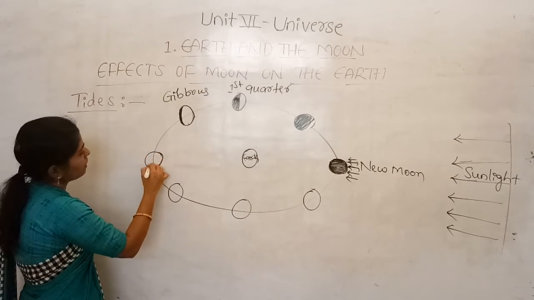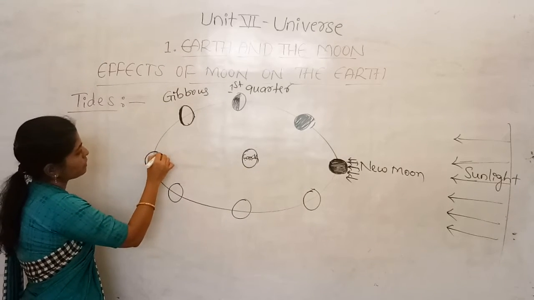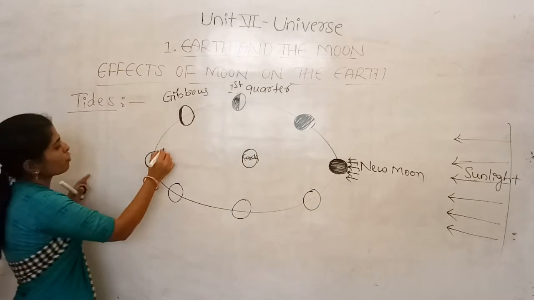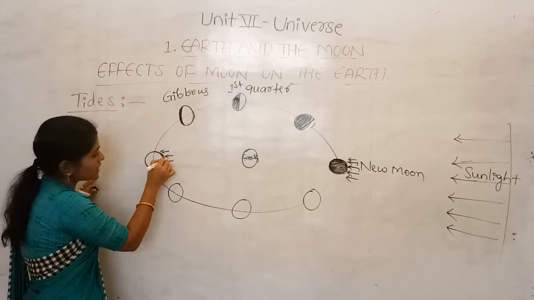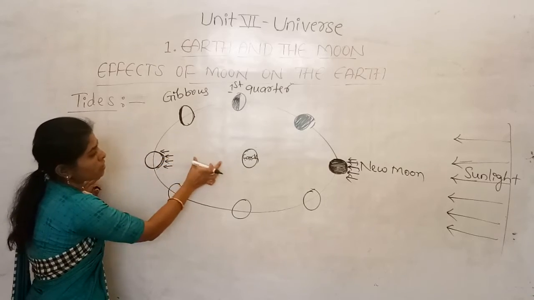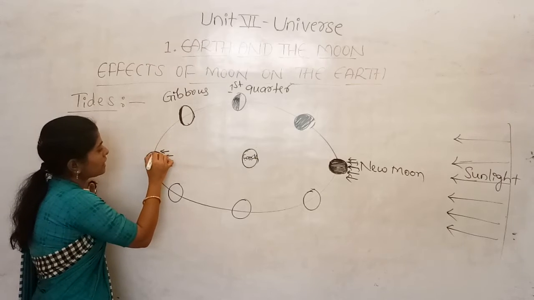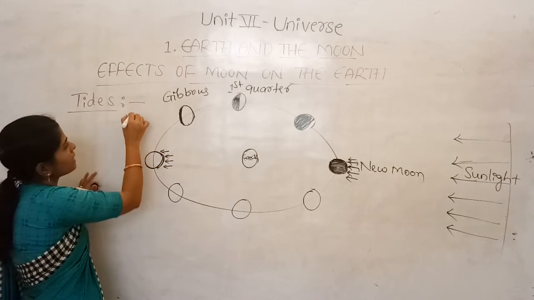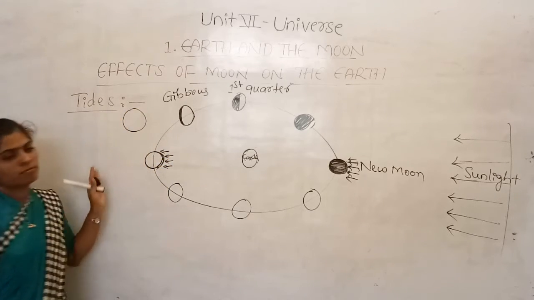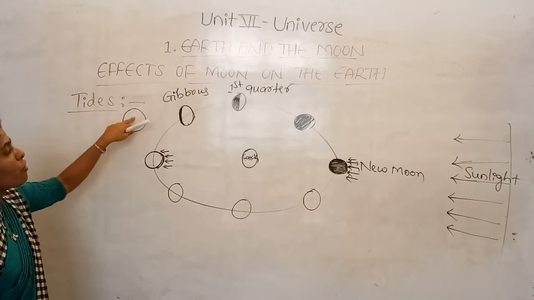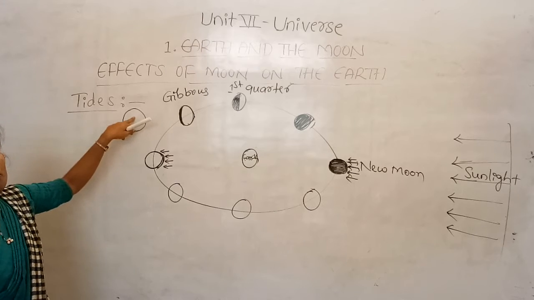And in this portion, the sunlight is in the same direction, so the sunlight will fall on the surface which is facing towards the Earth, so we are able to see this complete part in the night sky, completely white in the sky. So complete white light we can observe, which we call moonlight.